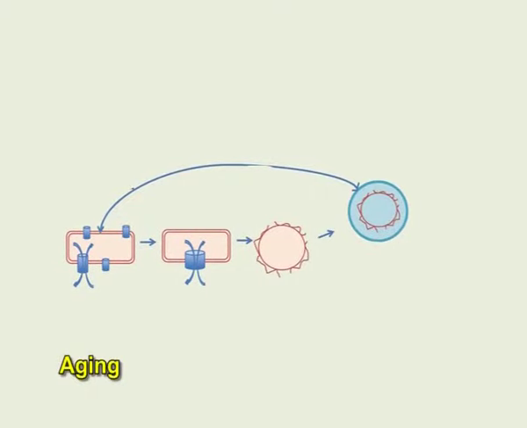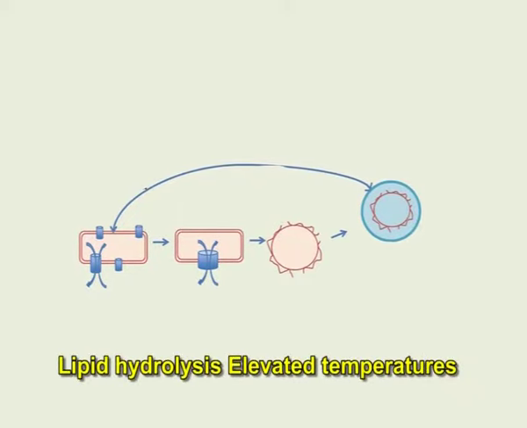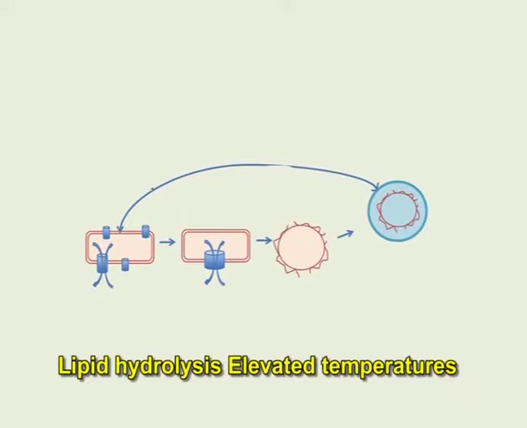It is also believed that allowing the vesicle suspension to stand overnight, aging, prior to downsizing makes the sizing process easier and improves the homogeneity of the size distribution. Aging is not recommended for high transition lipids as lipid hydrolysis increases with elevated temperatures.